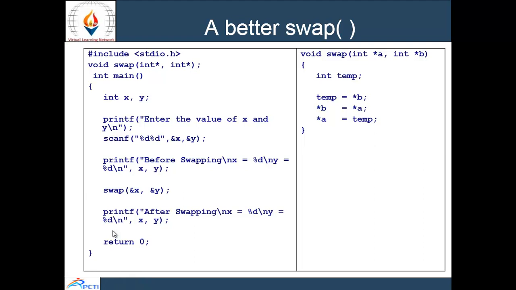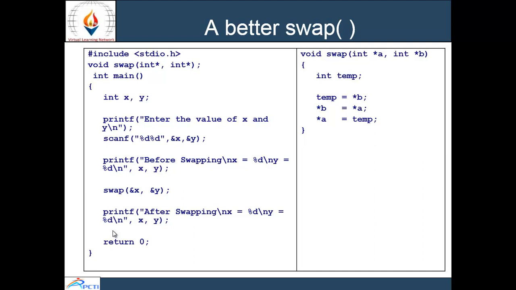This is a sample program of swapping. I have declared the function void swap with integer pointers. This is the prototype of the function. Then int main, starting from main, declaring x and y, showing the message to enter the values of x and y, then scanning the values of x and y.